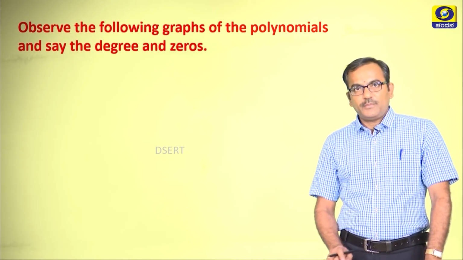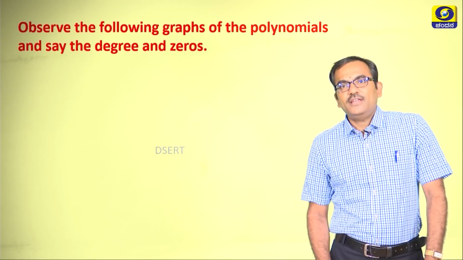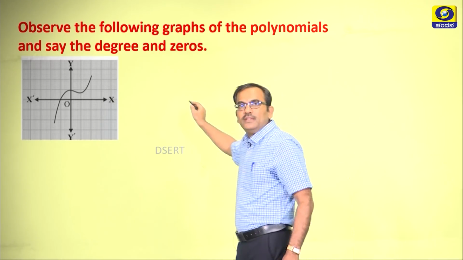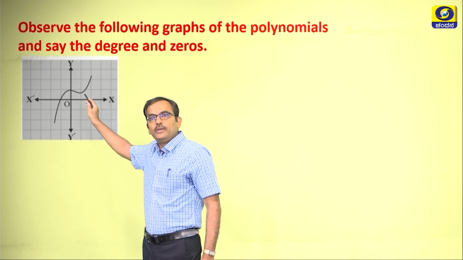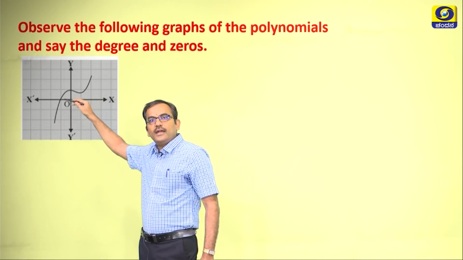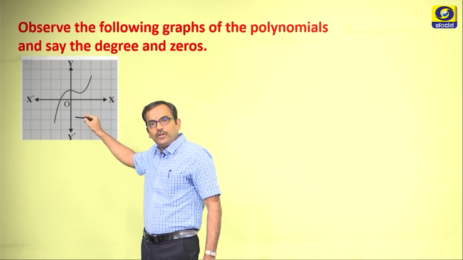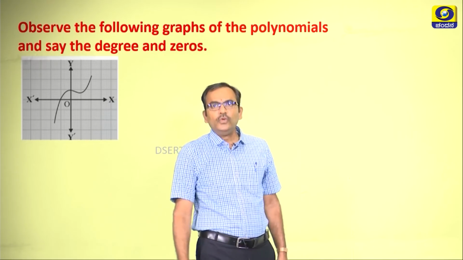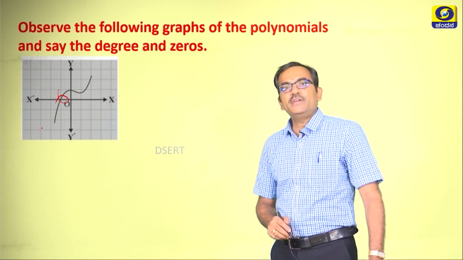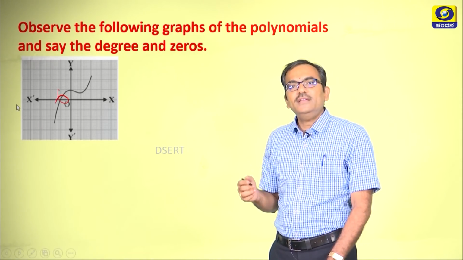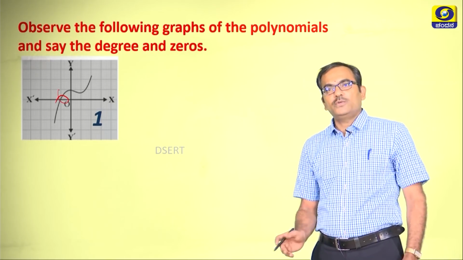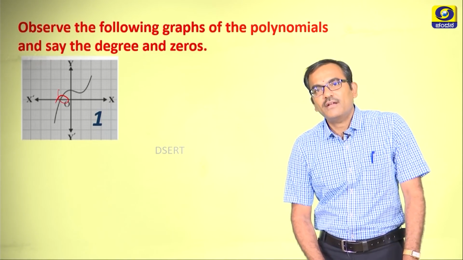Observe the following graphs of the polynomials and say the degree and the zeros. Observe here, this is the first polynomial that we have. Try to observe the point at which the axis and the polynomial are crossing each other. What can you infer from this? Of course, there is only one point at which the curve is cutting the x axis. Therefore, the degree is 1 and also the number of zeros is 1, right?